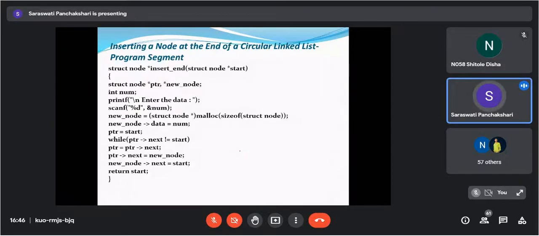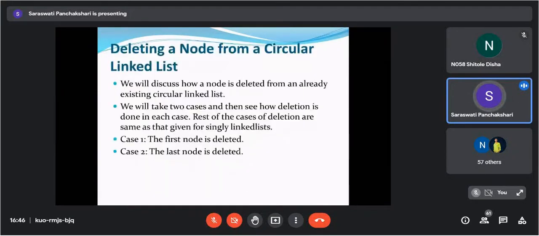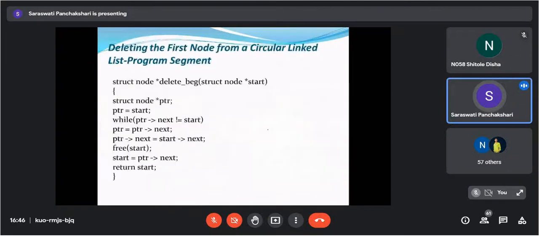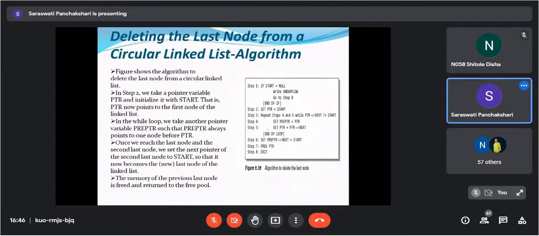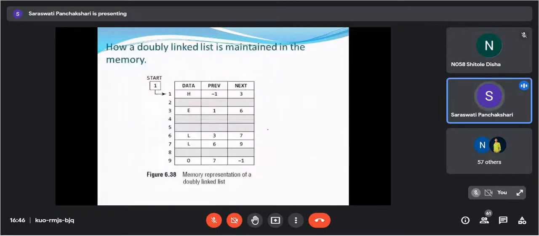So that was inserting node at the end of the circular linked list. Next, deleting the node. So two cases are there. First node is to be deleted and the last node is to be deleted. From this algorithm, you will be able to understand it. Then we will see doubly linked list. We have seen this one.